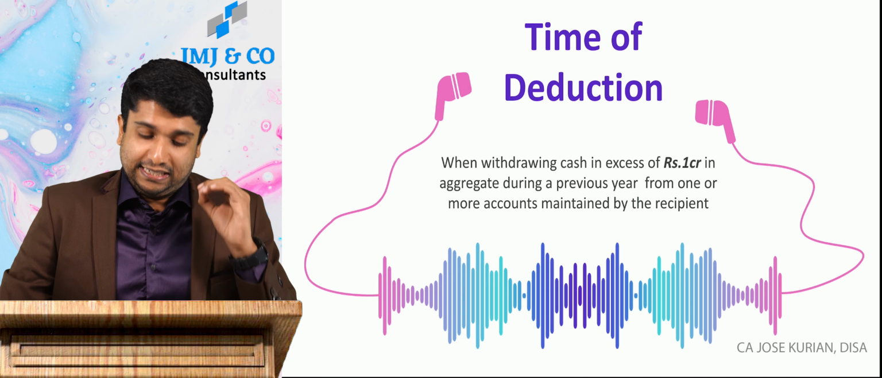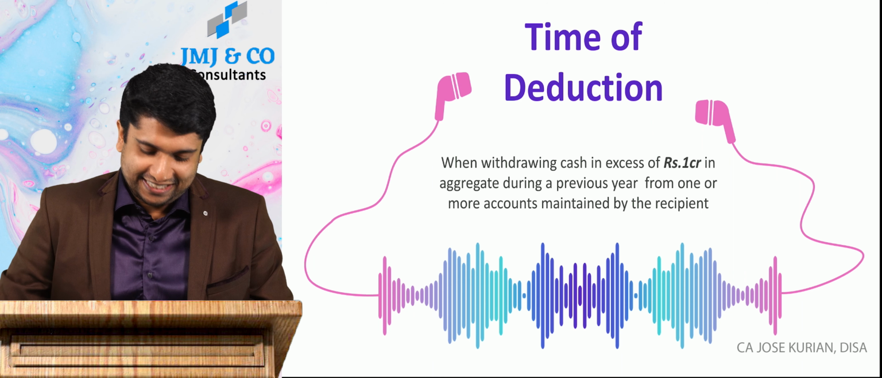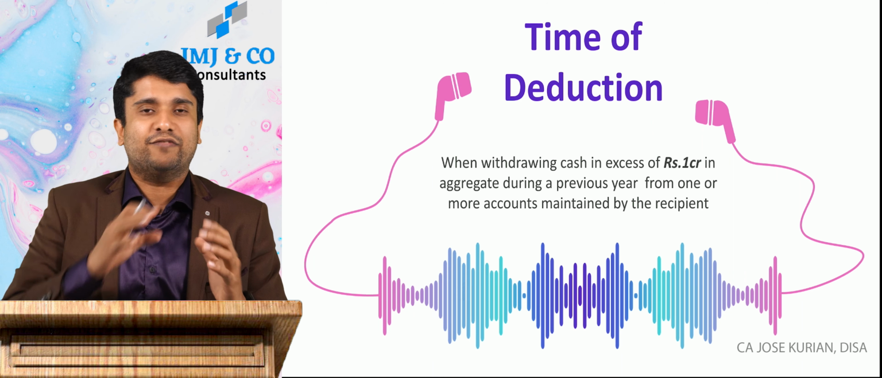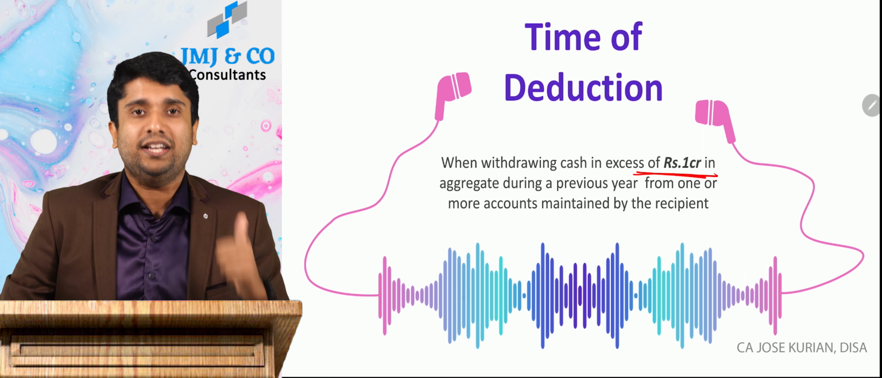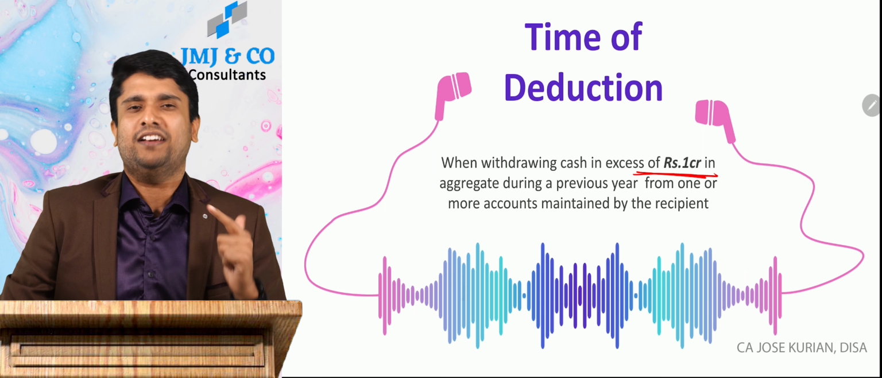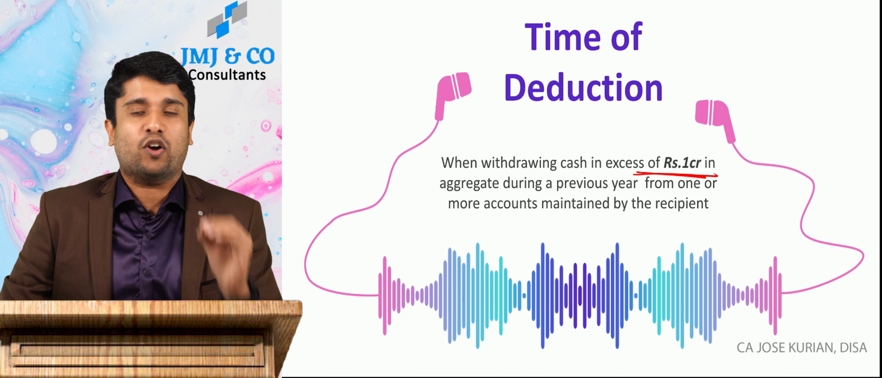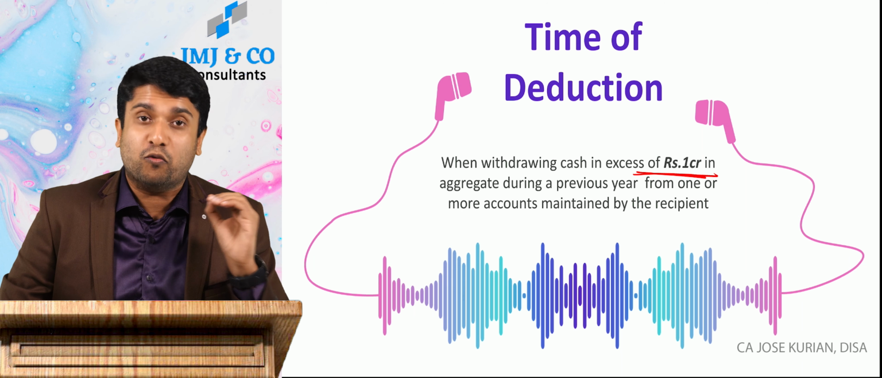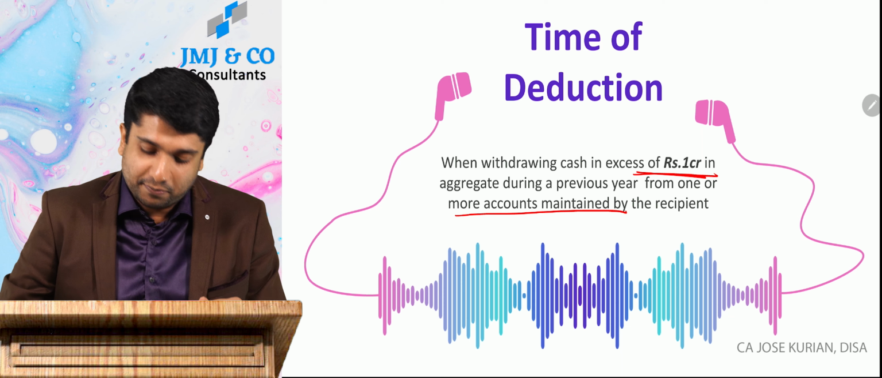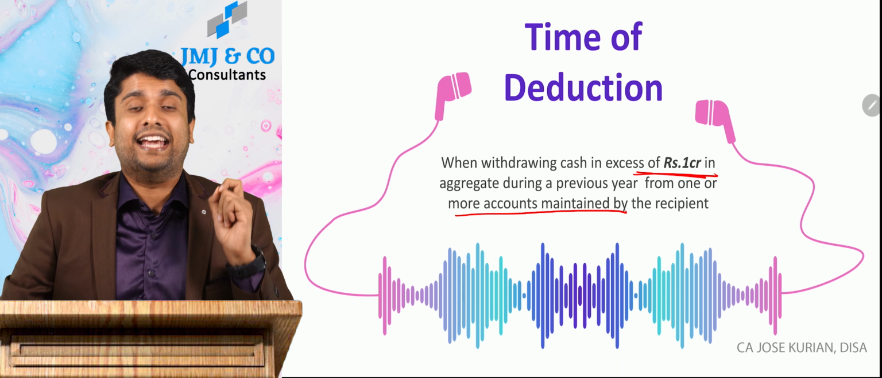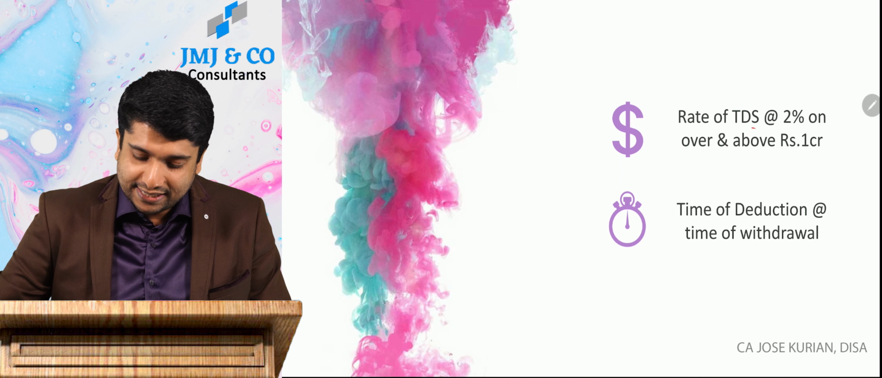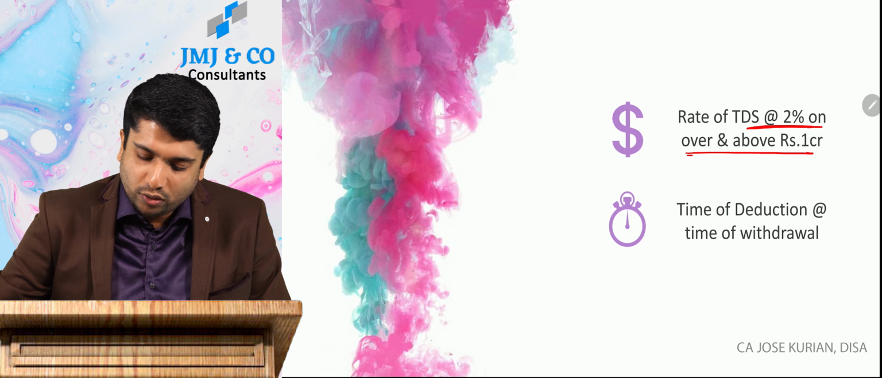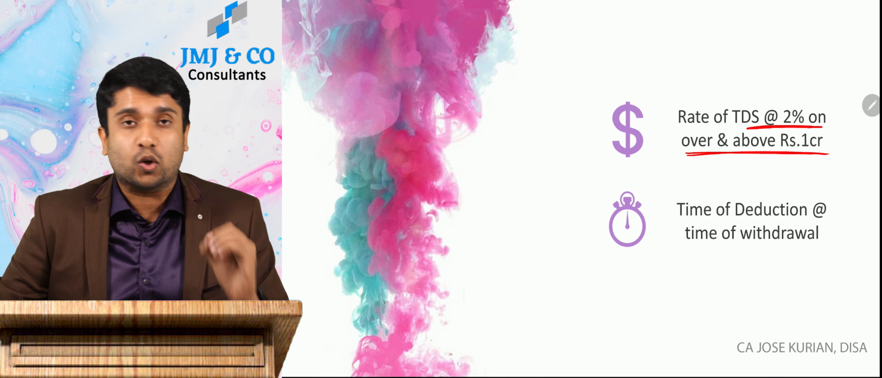Moving forward, what is the time of deduction? Suppose a person is withdrawing cash from these three persons, that means from a banking company or a cooperative society engaged in banking or a post office, in excess of 1 crore from one or more accounts maintained by the recipient, then TDS is required to be deducted. Now let's understand the rate. The rate is 2% on and above 1 crore, and the time of deduction is at the time of withdrawal.